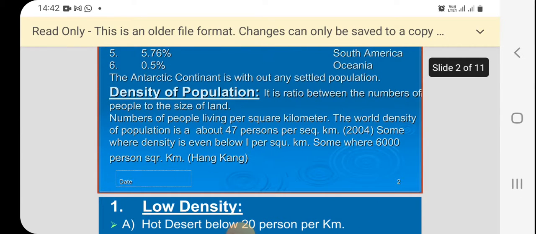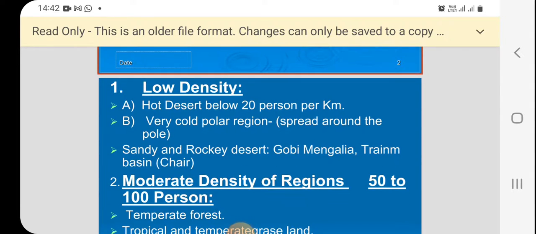Then coming to the next one, low density: areas having extreme hot climate or extreme cold climate have very low density, like our desert in India. In the Thar desert, fewer than 20 persons live per square kilometer.